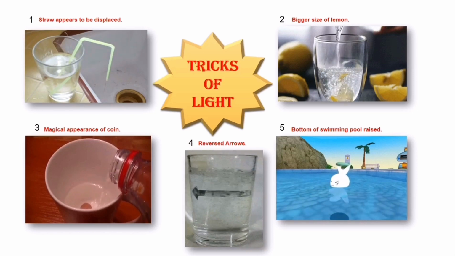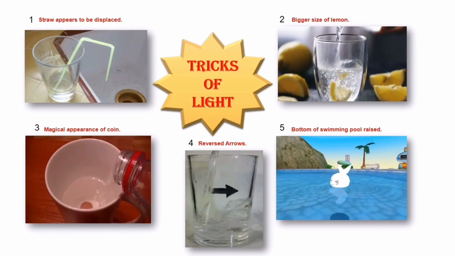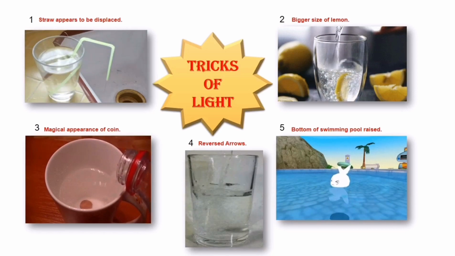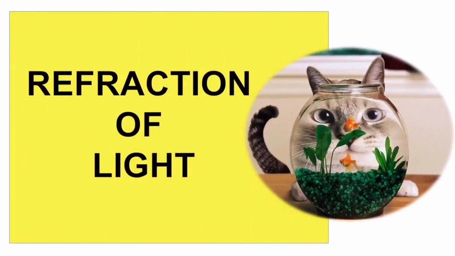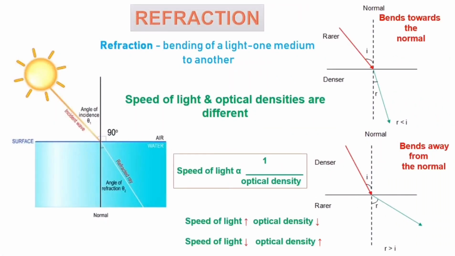We shall explore how a light ray travels from one optical medium to another optical medium through a concept called refraction of light. The literal meaning of refraction is bending. When a ray of light passes from one medium to another medium, its speed changes. Due to this, there is a change in direction of the ray. This change of direction suffered by a ray of light as it passes obliquely from one optical medium to another optical medium with different optical densities is known as refraction, or simply bending of light. When light travels from one medium to another is also another definition for refraction.